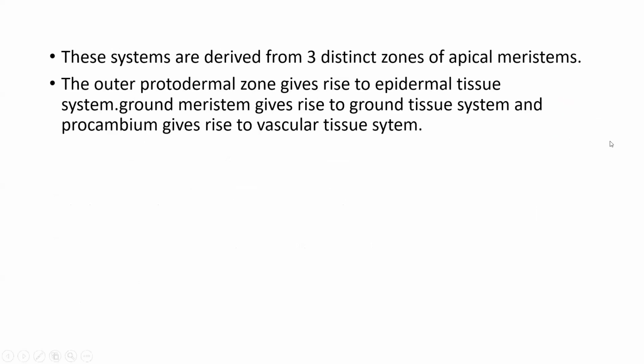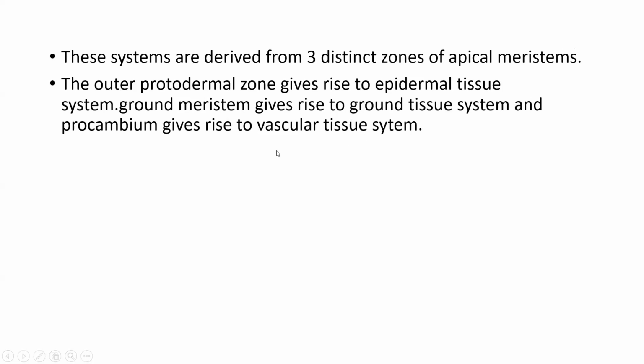These systems are derived from three distinct zones of apical meristems. The epidermal tissue system is derived from the protoderm, the ground tissue system is derived from the ground meristem, and the vascular tissue system is derived from the procambium.